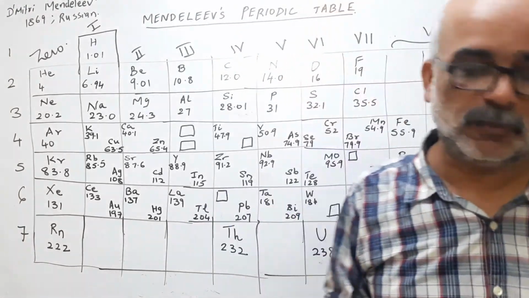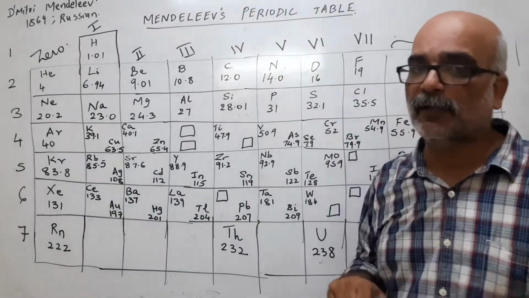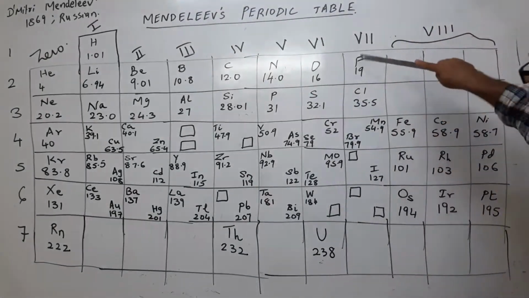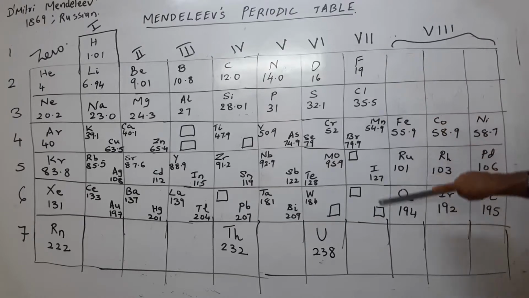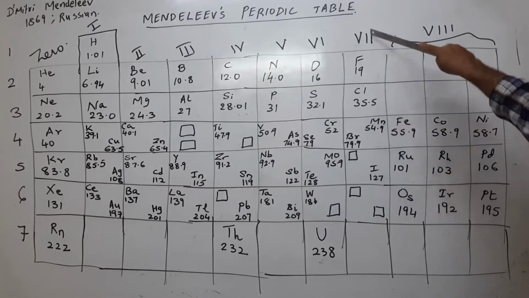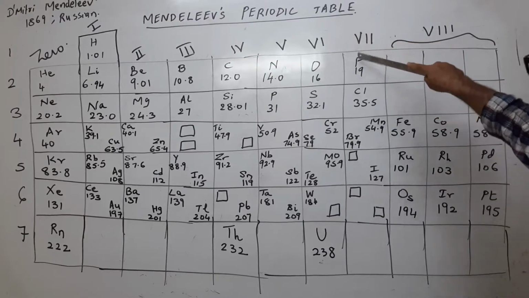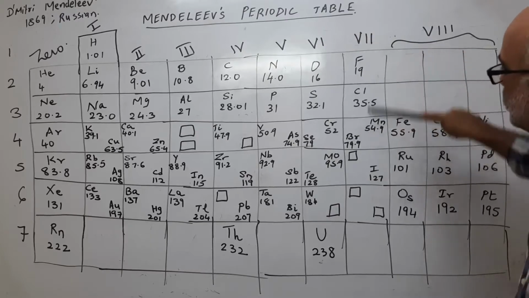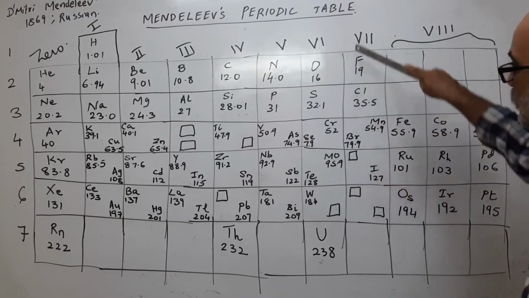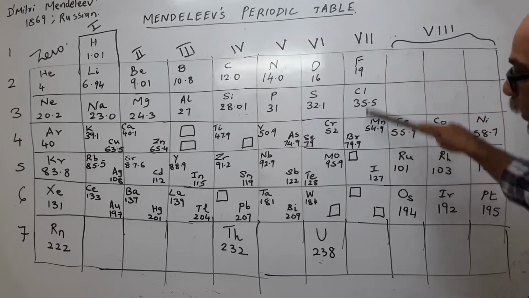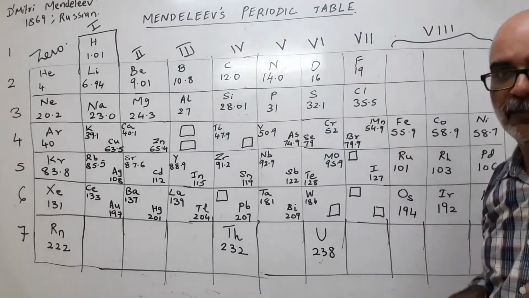So that was one more fault. And now talking about properties of the elements also. If you see fluorine, chlorine, bromine, manganese also comes in this group. Manganese does not have similar properties to fluorine, chlorine and bromine. Manganese was placed here, it's an odd man out here. Manganese doesn't fulfill the condition of halogens or the properties of halogens.